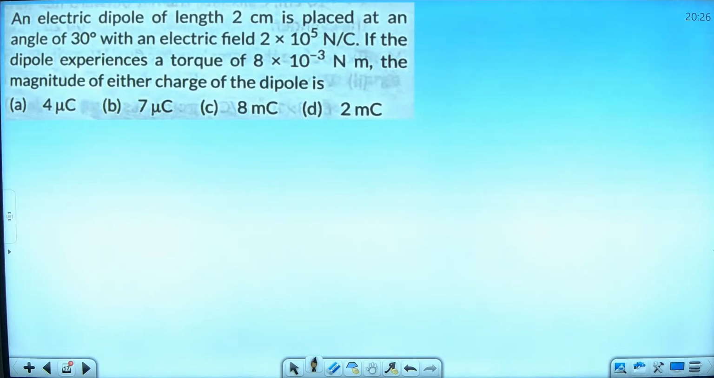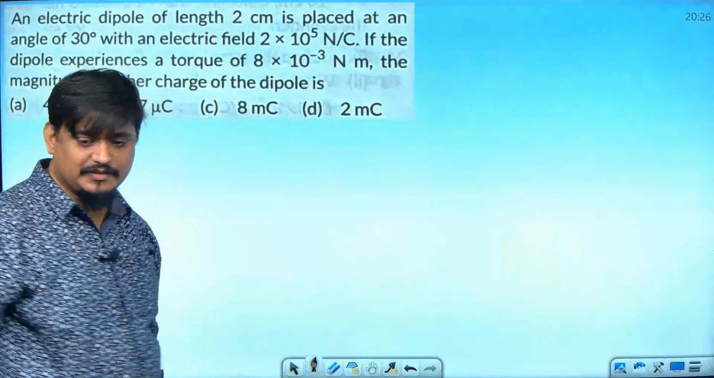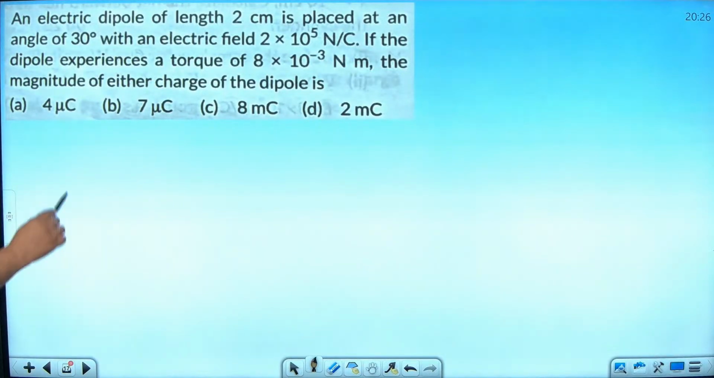You don't want to use this? Sir, option A. Option A. Anybody else? A only. A. A. Okay, what is the formula of torque?